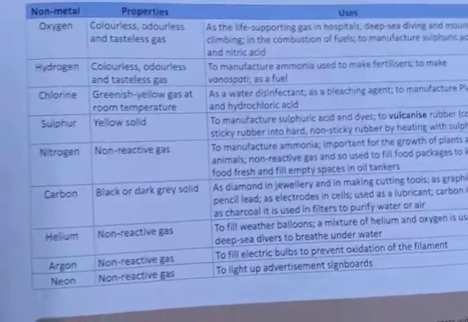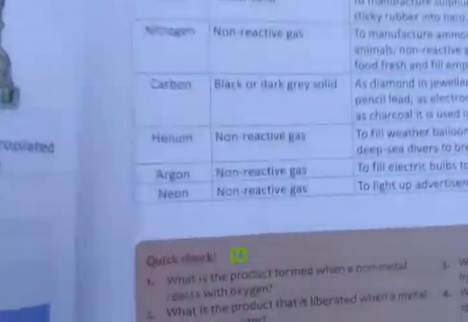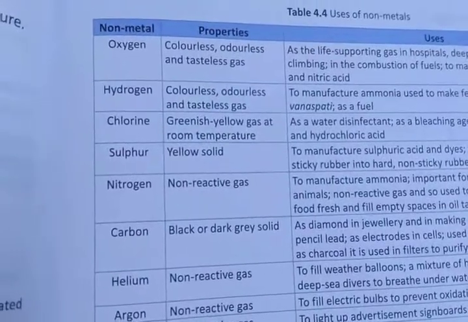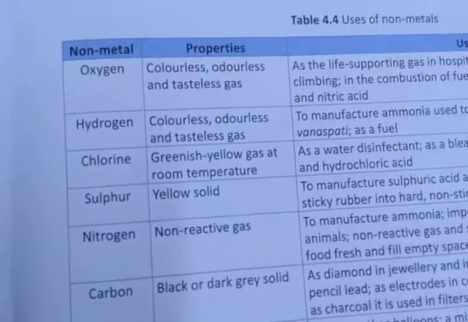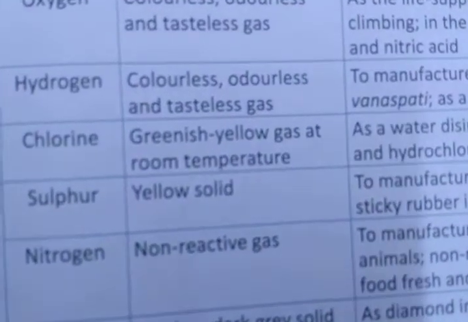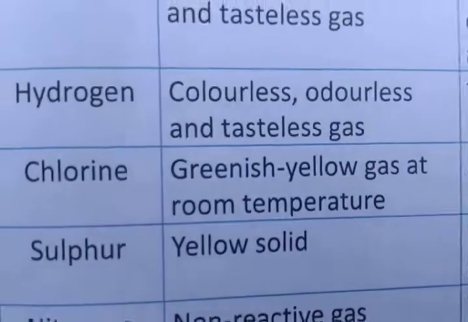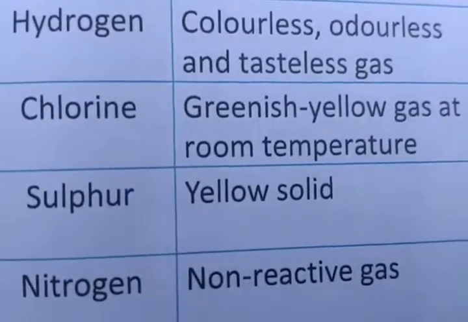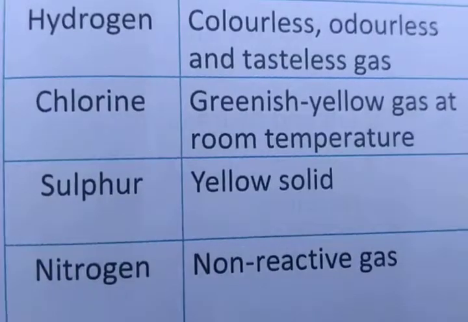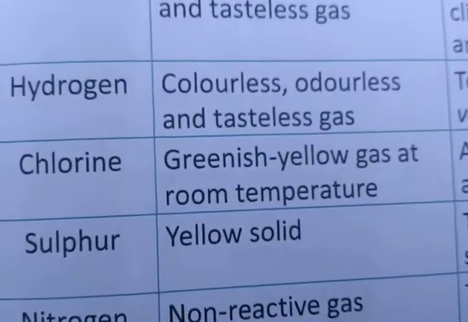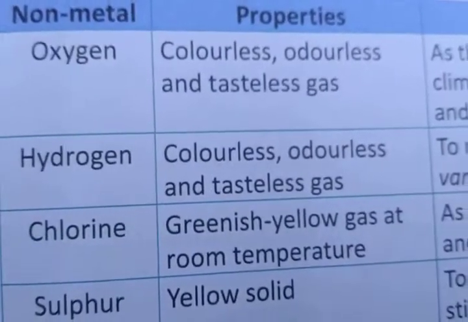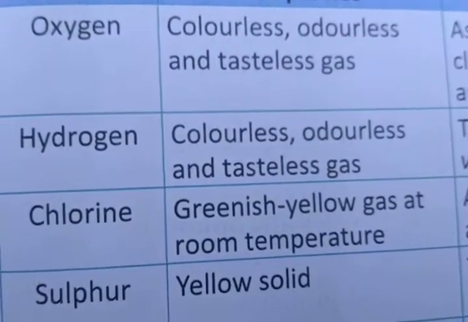Now we are moving towards chlorine. Have you seen this chlorine? Chlorine is a greenish yellow gas at room temperature. You can see here as it's showing very clearly. If I talk about hydrogen, hydrogen is colorless, odorless, and tasteless. If I talk about oxygen, oxygen is also colorless, odorless, and tasteless.